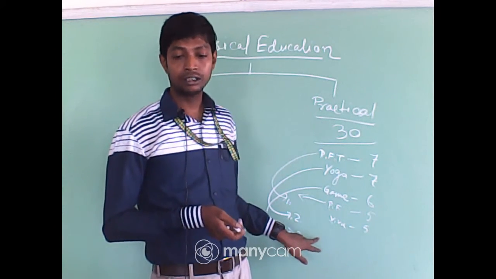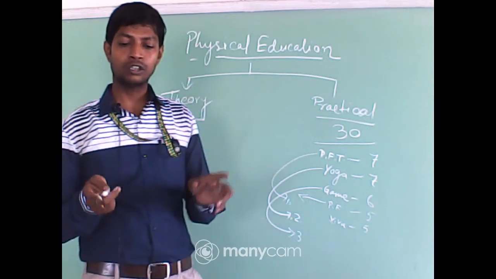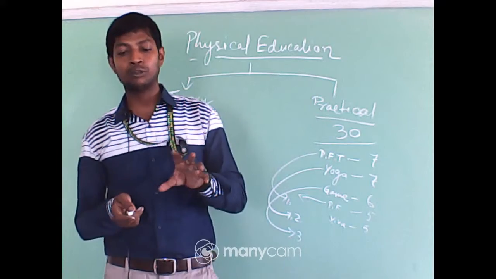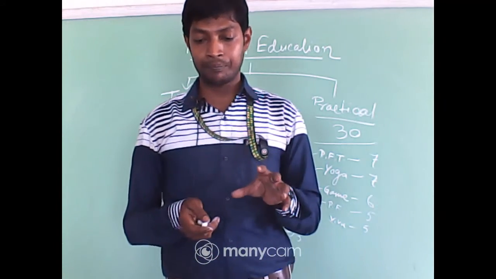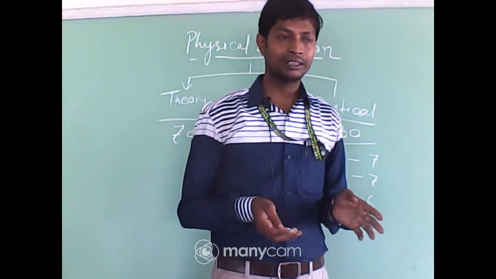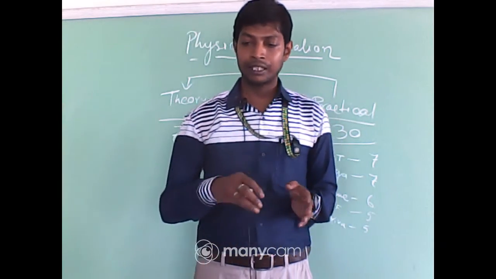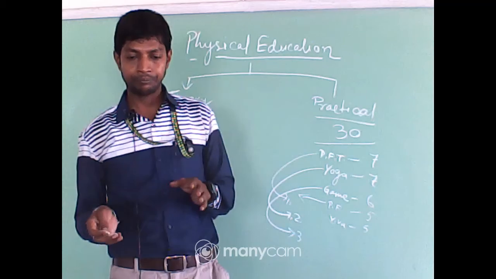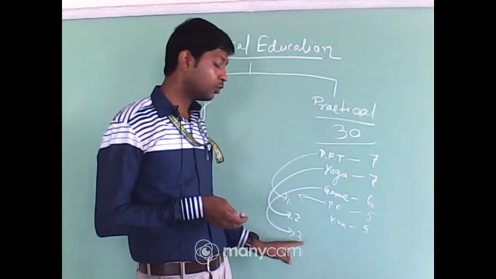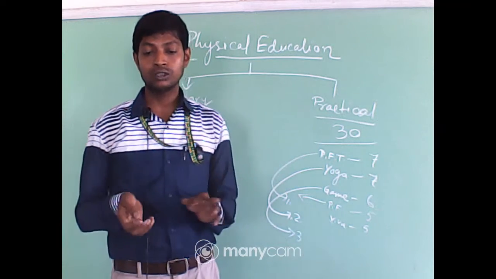If you select basketball, then you have to cover the introduction first. In the introduction, you have to cover the history of basketball, when the game was introduced and how it became popular. Then the next topic of basketball, the rules and regulations.